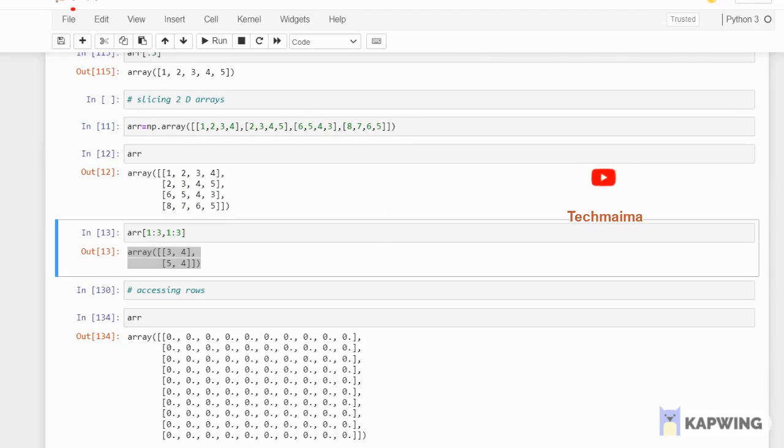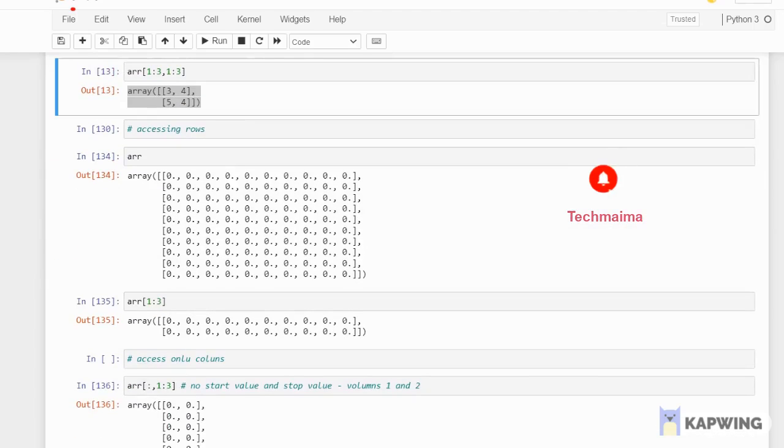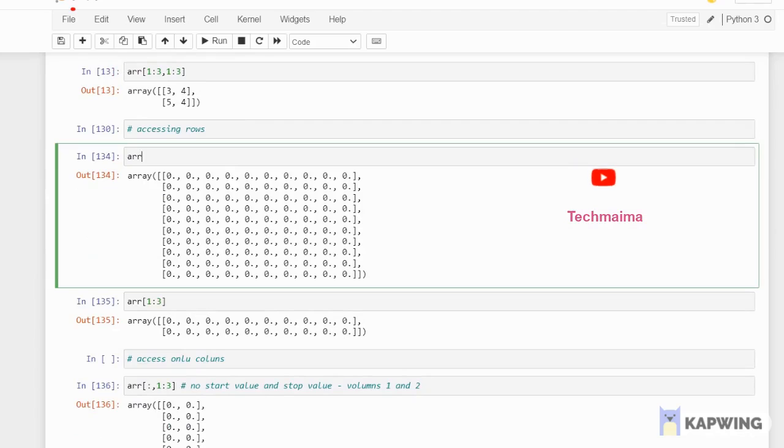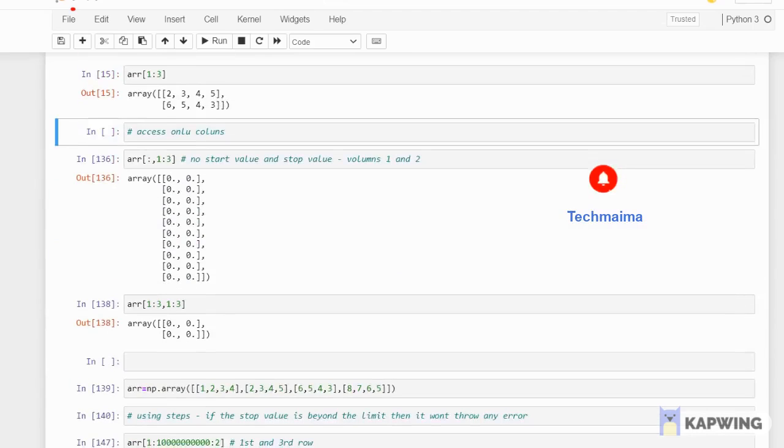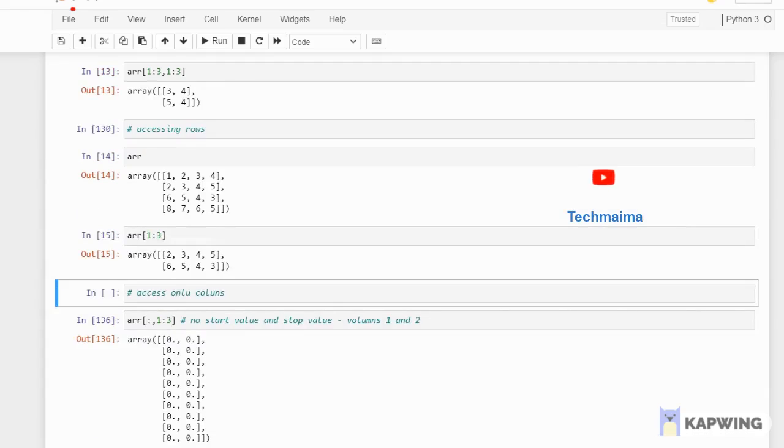So accessing rows. How to access rows? I have a two-dimensional array. I want to access only a particular row. Okay, this is an example that I have created using A of 0. Okay, but let's take a normal array only. So okay, how to access one particular row?